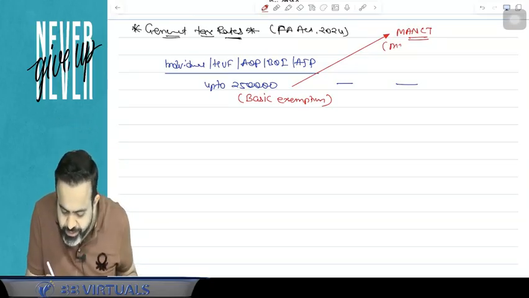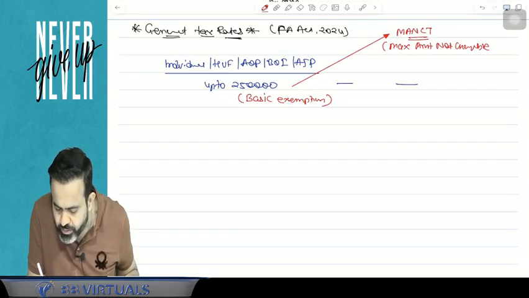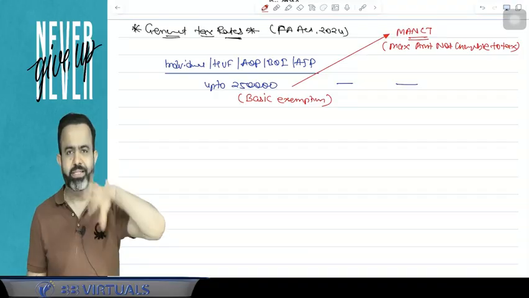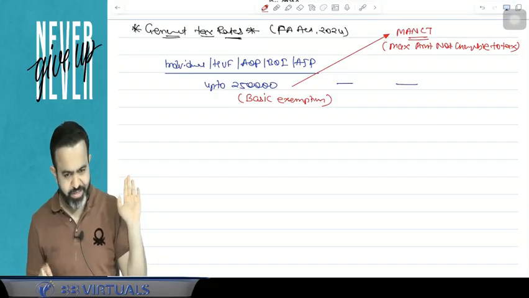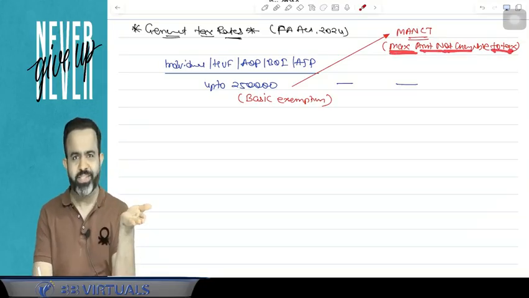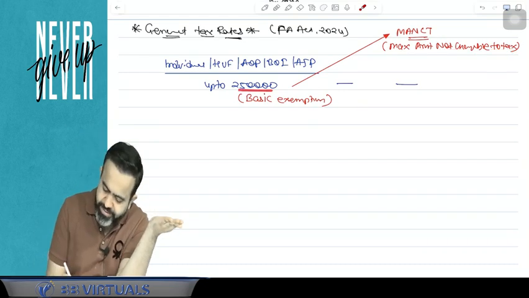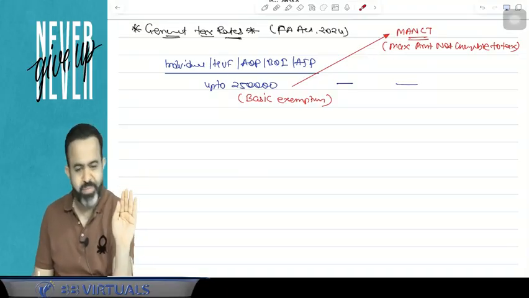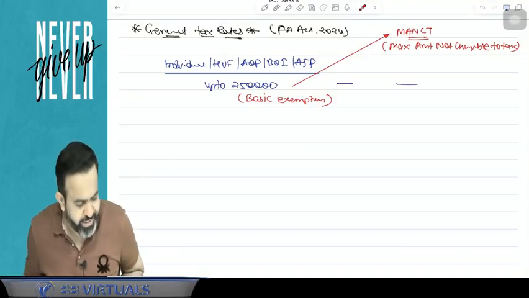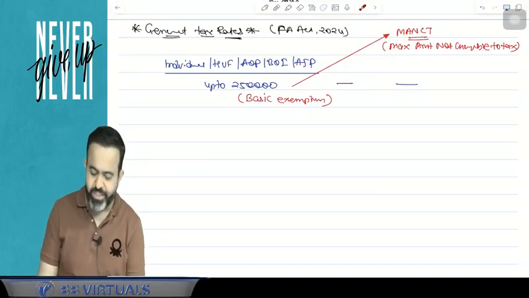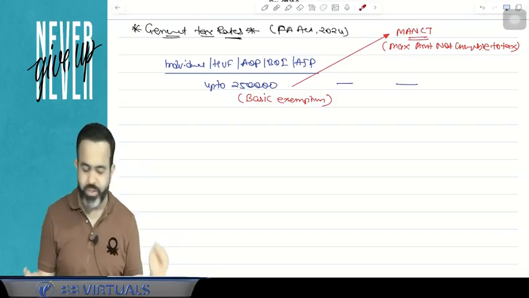In the Bare Act and in the law, they always write maximum amount which is not chargeable to tax, which is 2,50,000, or we can say the basic exemption. So for individual, HUF, AOP, BOI, artificial juridical person, your basic exemption is 2,50,000, meaning up to 2,50,000 there is no tax.